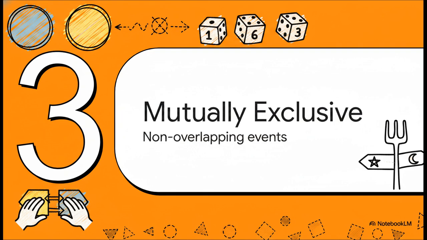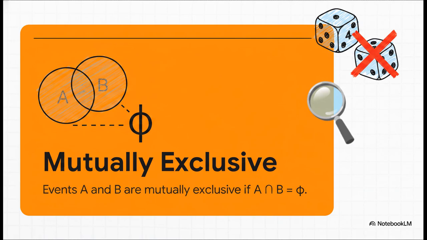Which brings us to Section 3, Mutually Exclusive Outcomes, Non-Overlapping Events. Okay, so here we're introducing an absolutely crucial relationship between certain events, and this is going to dictate the grand rules we're about to establish. Events A and B are mutually exclusive if their intersection is the empty set. But what does that actually mean in the real world? It simply means they cannot possibly occur simultaneously.